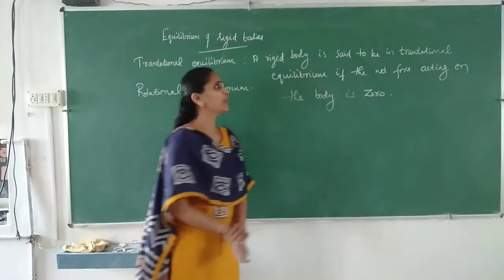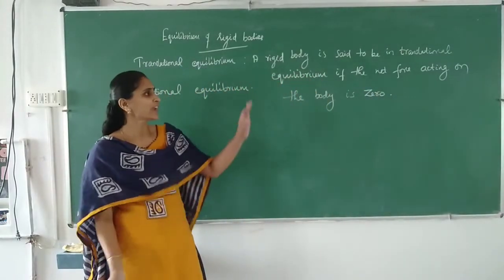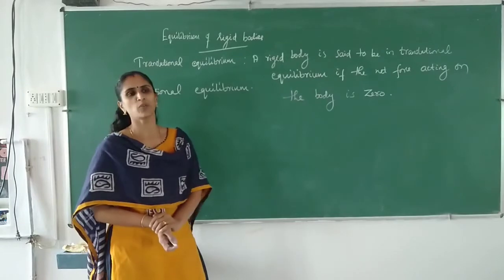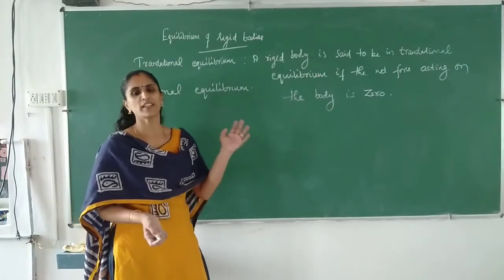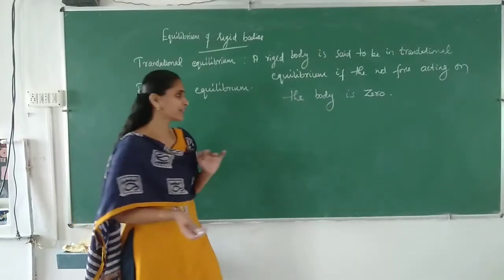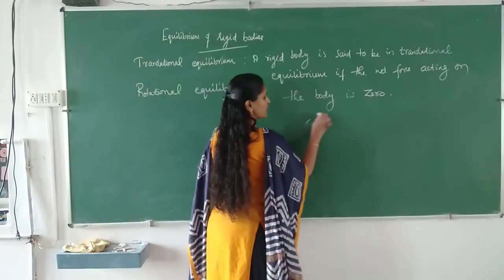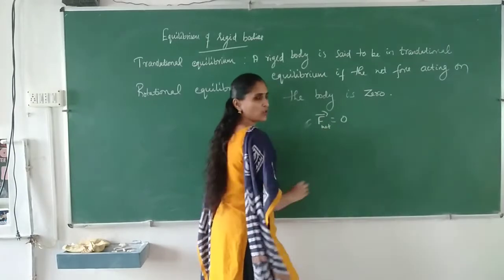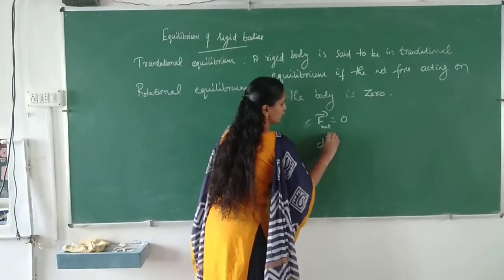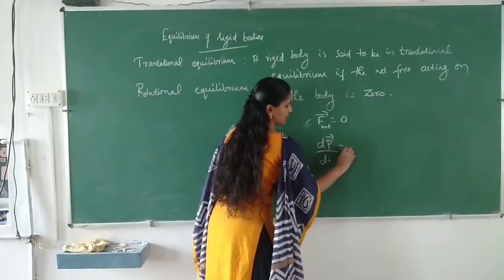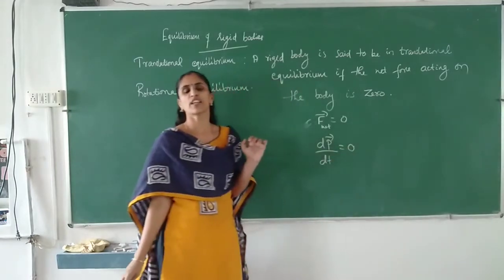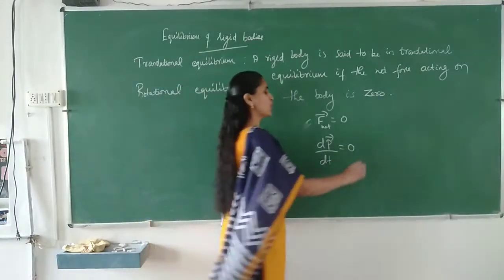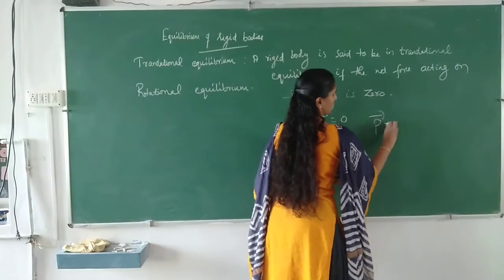So it is said to be in translational equilibrium if the net force acting on the body is zero. So if the net force is zero, what happens? We can write net force F is equal to 0. So the rate of change of momentum is 0, or we can write momentum is constant.